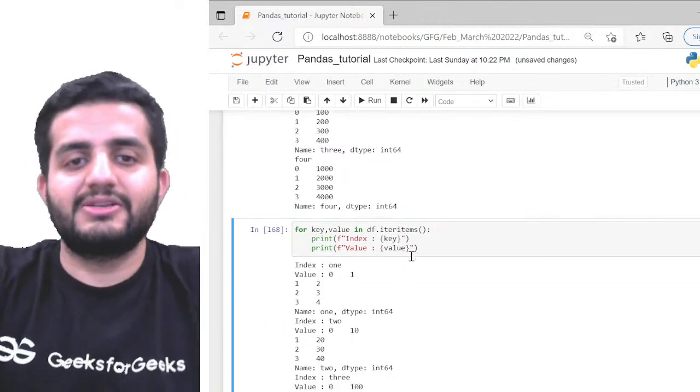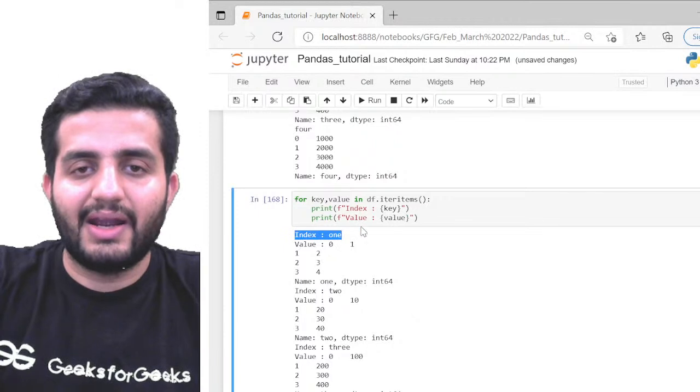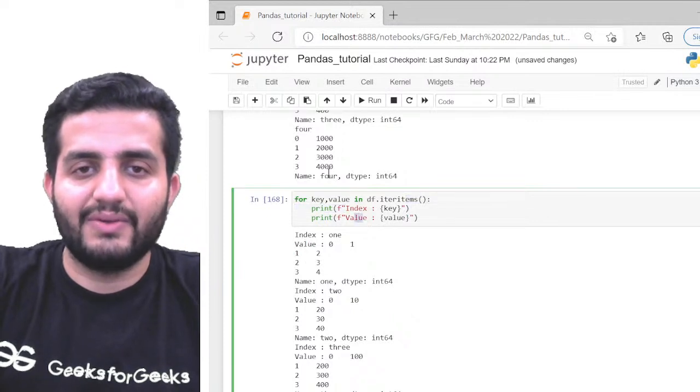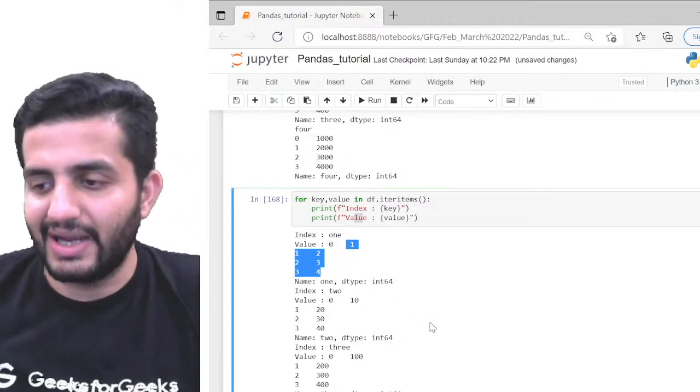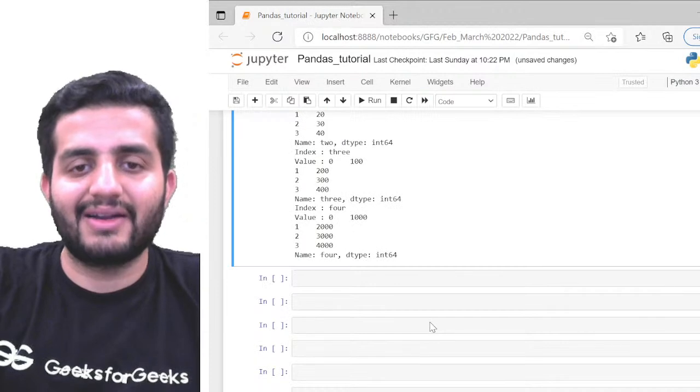Now if I look at this, it's pretty much clear, right? So now I have the values. The index is 1, right? Because I'm printing it like this, so index and then 1, and then the value, which is the entire series I have. So 1, 2, 3 and 4. Same thing, so I can format the prints as well. Okay, so this is for my iter items, guys.